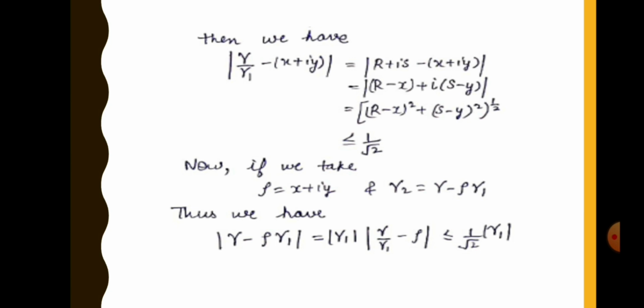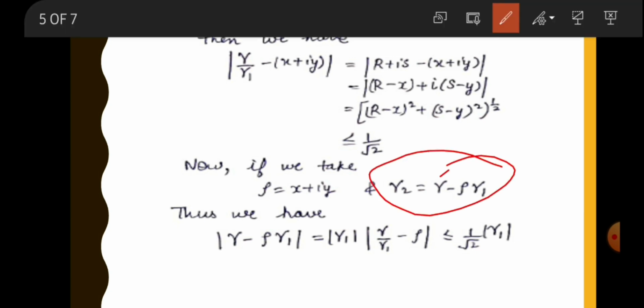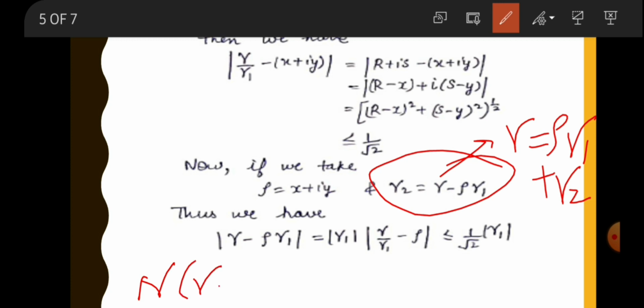If we take rho equal to x plus iota y, and gamma 2 equal to gamma minus rho gamma 1, from here we obtain that gamma is equal to rho gamma 1 plus gamma 2. Now we have to prove that norm of gamma 2 is less than norm of gamma 1.